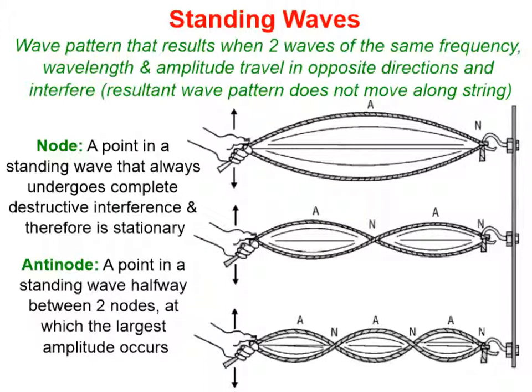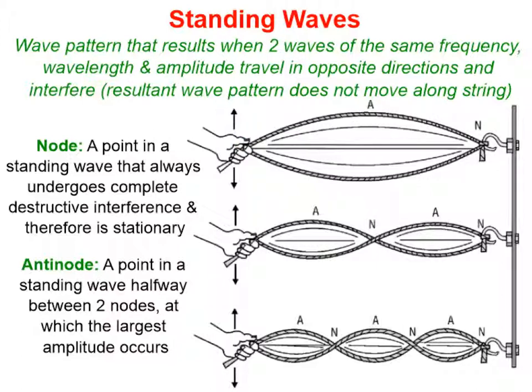Let's take a look at standing waves. If we have a string here and we vibrate it at exactly the right frequency, we can form a standing wave. And the reason we call it a standing wave is because the resultant wave pattern appears to be standing still.